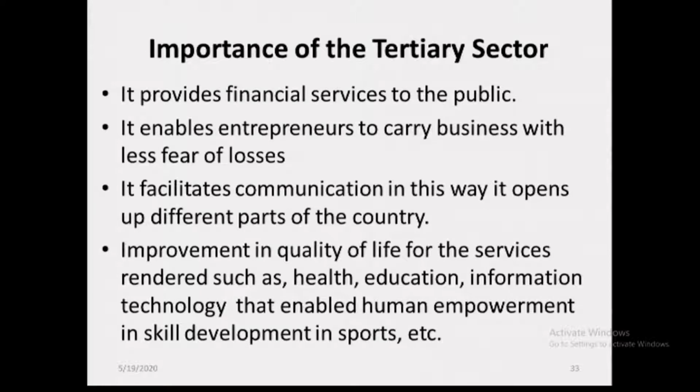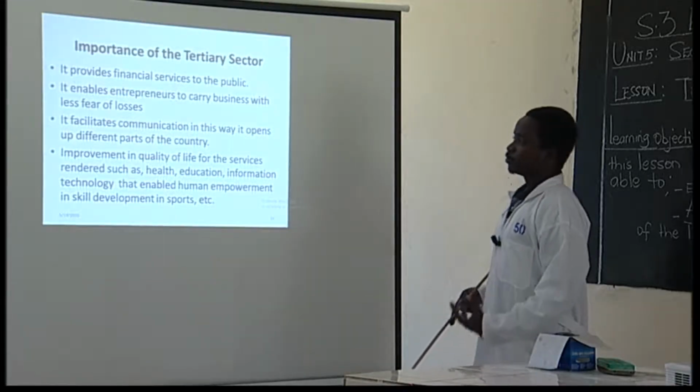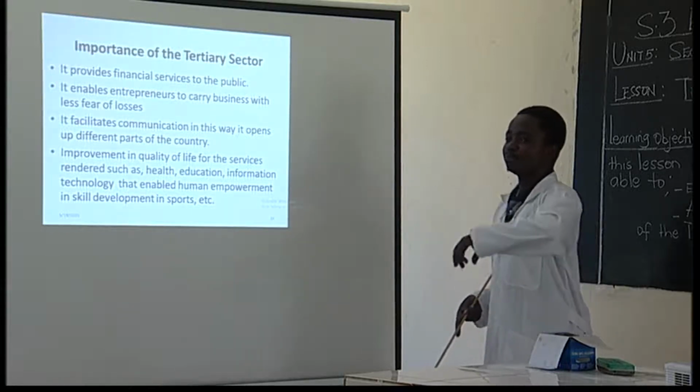Next, it enables entrepreneurs to carry out business with less fear of losses. For example, we have insurance. Insurance helps to cover losses that may be incurred by businessmen.